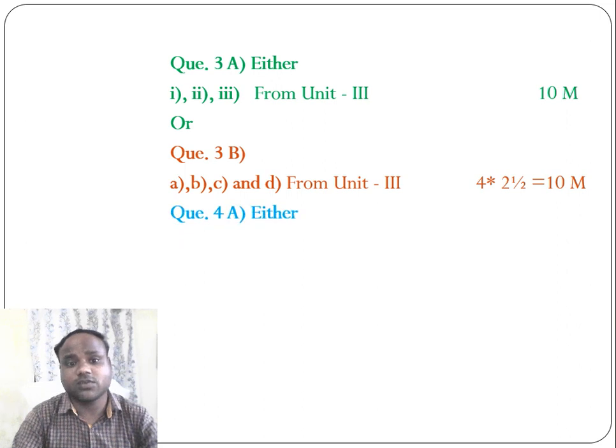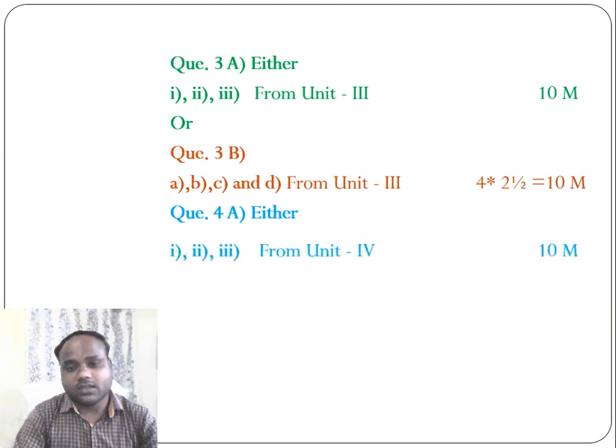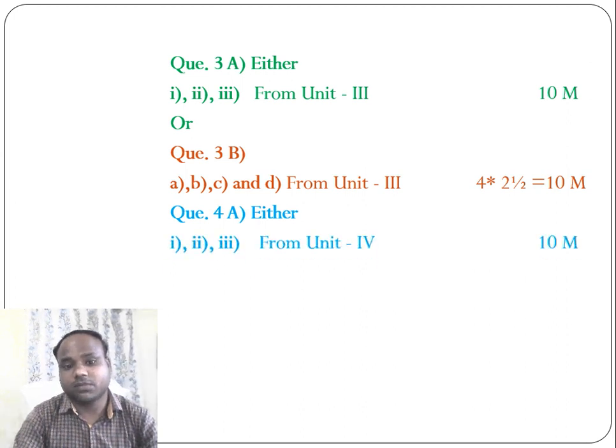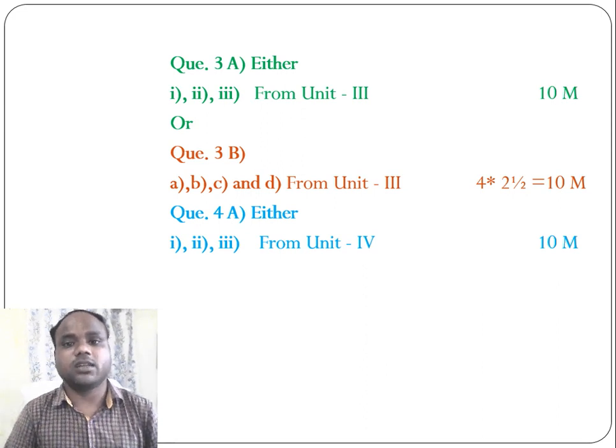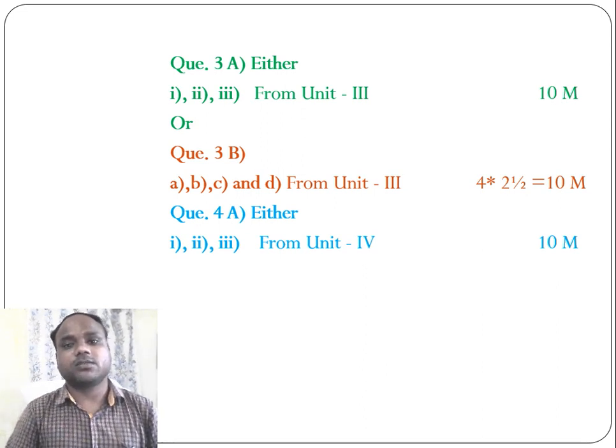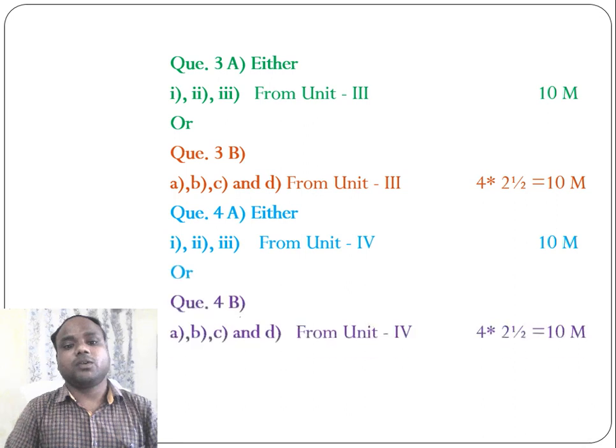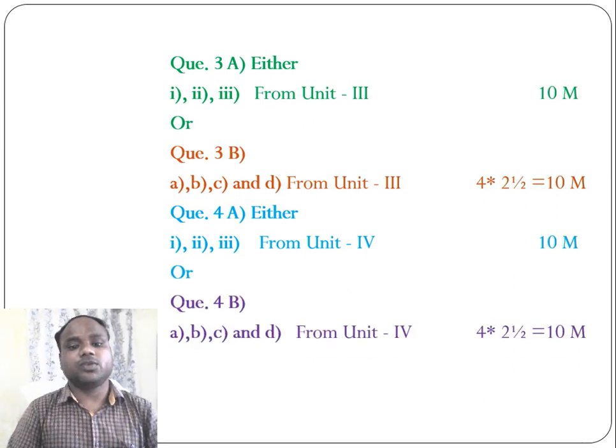Next is question 4. It is also an either-or question. It has minimum 1 or maximum 4 or 3 questions. All these questions will be asked from unit 4 and it will carry 10 marks. The other part of question 4 is question 4B.